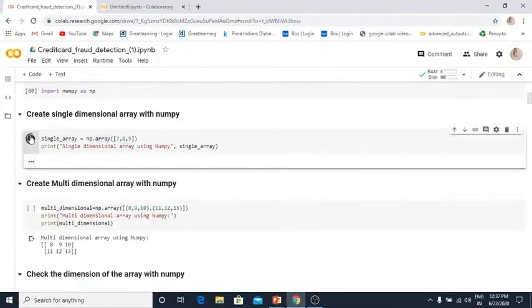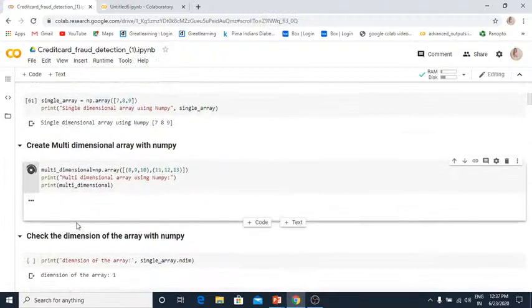If you want to create a multi-dimensional array, how can you do that? You do the same thing, np.array, then I provide the first set of the data and the second set of the data. 8, 9, 10 is my first set of the data, and 11, 12, 13 is my second set of the data, right? So let me print what I created for the multidimensional array. You can see that it is a 2D array, and 8, 9, 10 is my first dimension, and 11, 12, 13 is my second dimension.